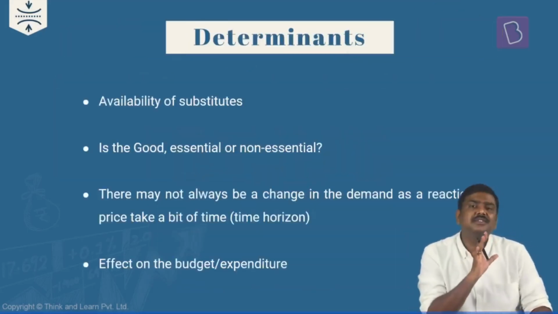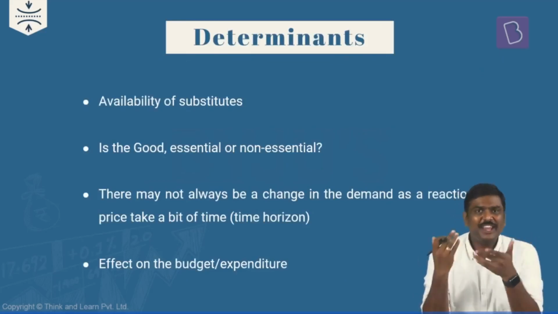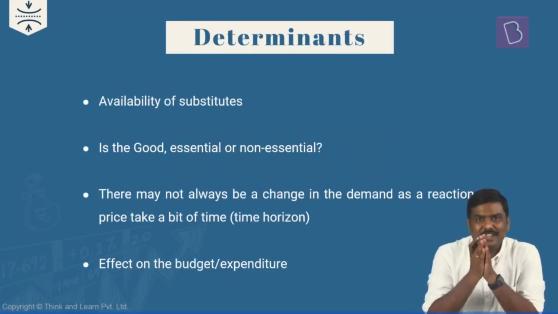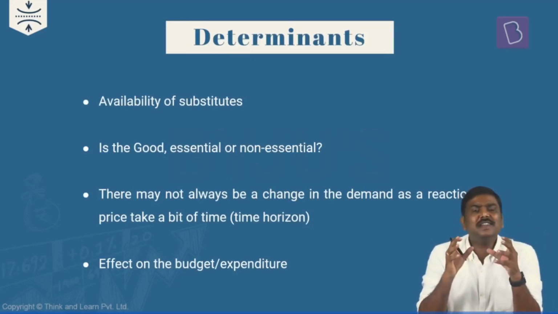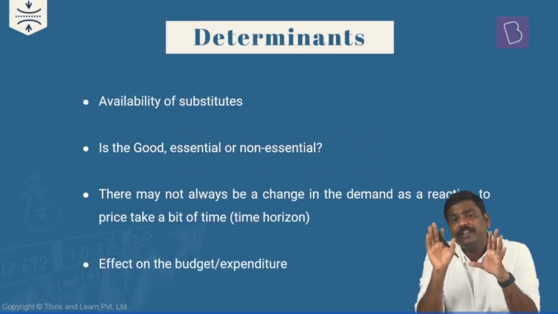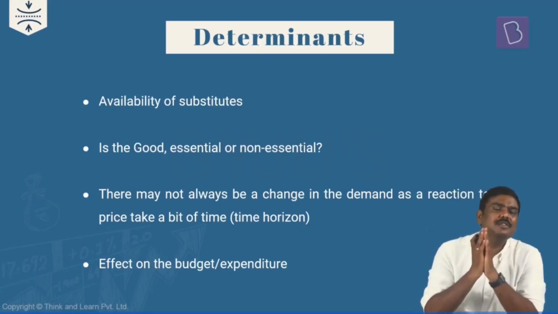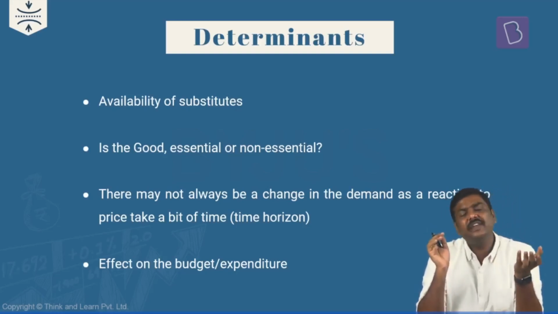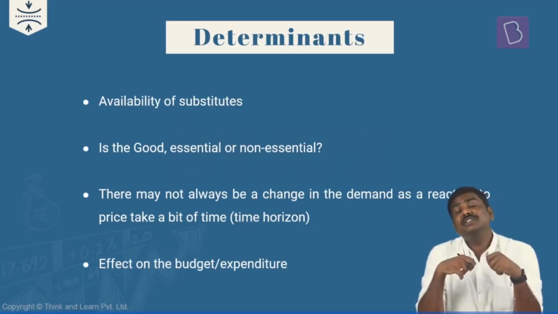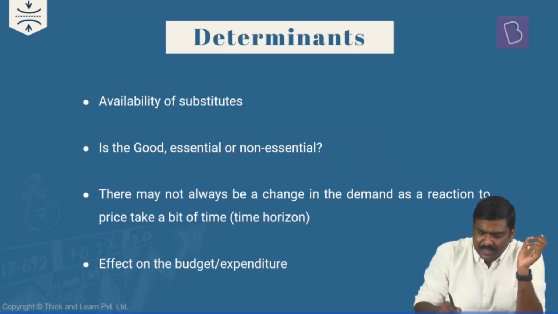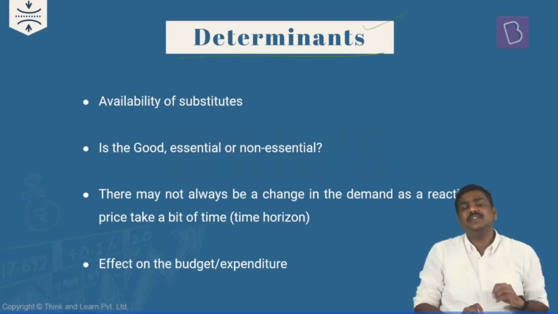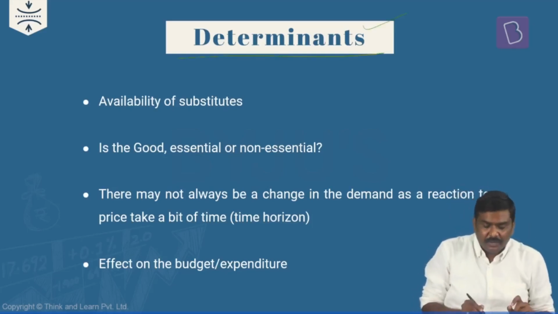Now, earlier we have discussed that whenever the price of a good changes, the demand also changes. But while discussing that, I mentioned that this kind of a change might not always be observed in the market. There are certain exceptions. There are certain factors which will definitely have an impact on how much is the change in the supply, demand, etc. And that is basically listed in the form of determinants in the market. Right? What are the important determinants?